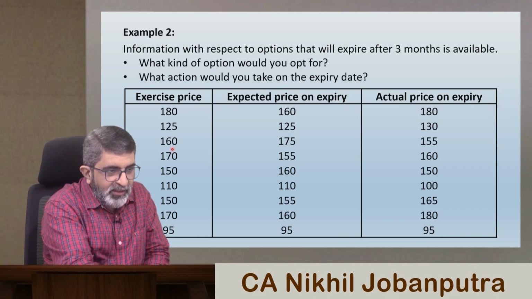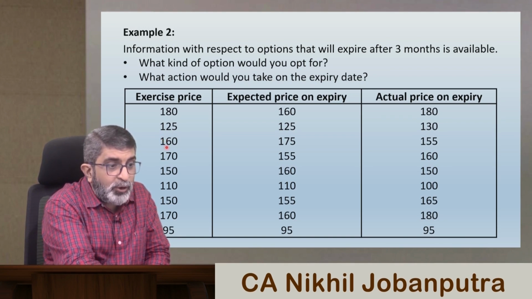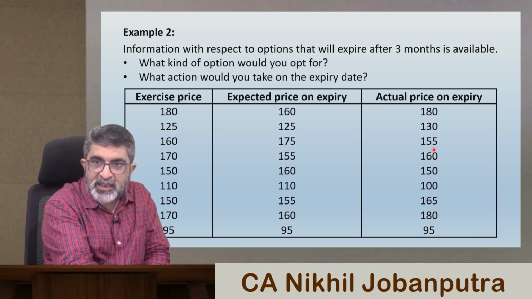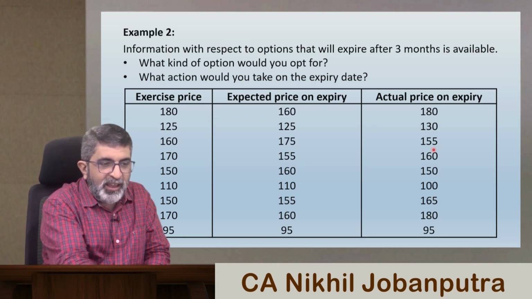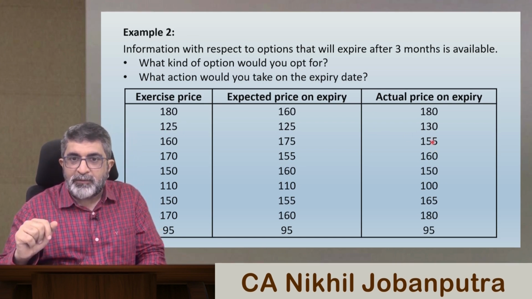Now look at one thing. This is the strike price. This is the exercise price. It means you have the right to buy the share at 160. And when you come to the expiry, the actual price is 155.